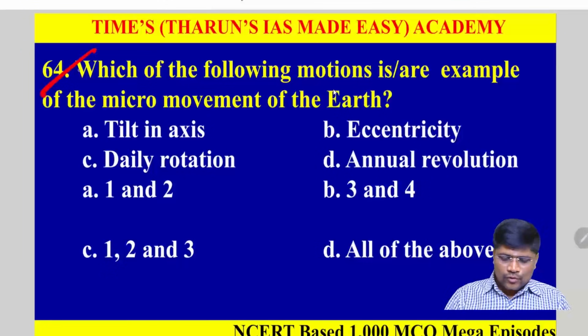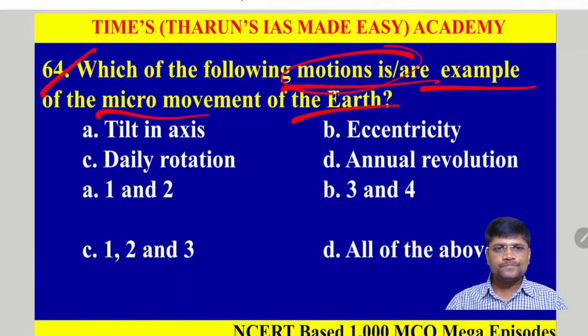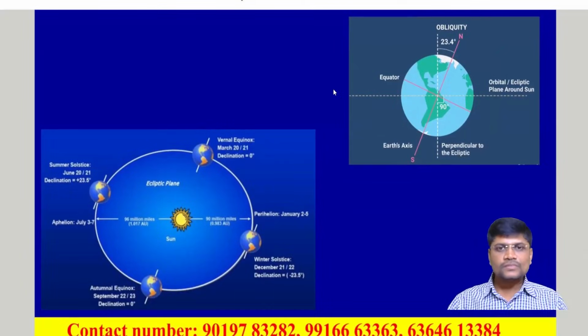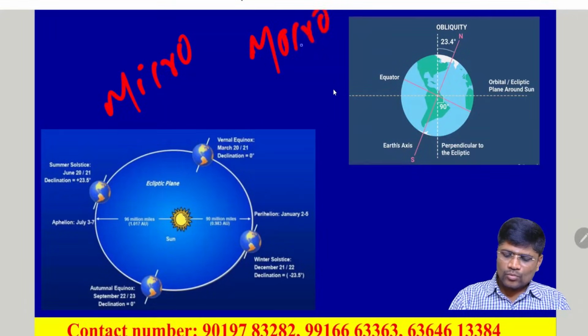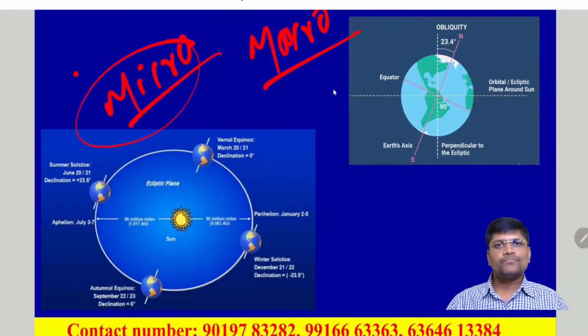Next, question number 64. Which of the following motions are examples of the micro movements of the Earth? Option A, tilt in the axis; B, eccentricity; C, daily rotation or rotation of the Earth; and D, annual revolution. So what are these micro and macro movements of the Earth? The Earth's motions can be divided into micro and macro. The movements of the Earth which we can experience are called macro movements. Those which we cannot experience are called micro movements.